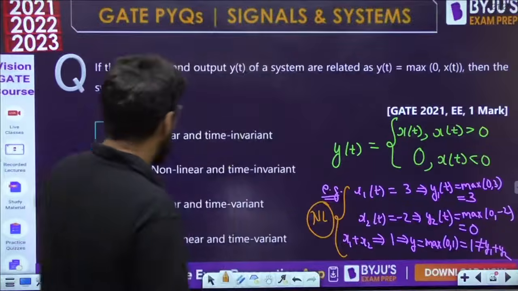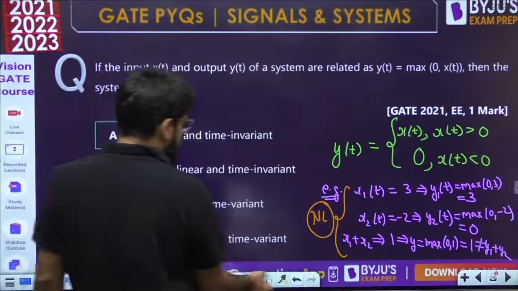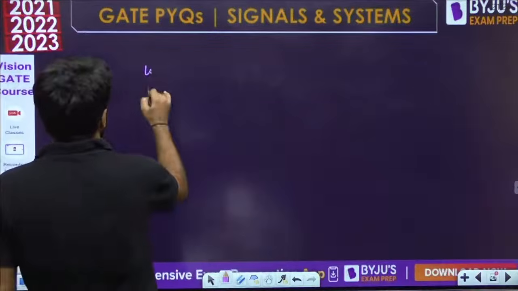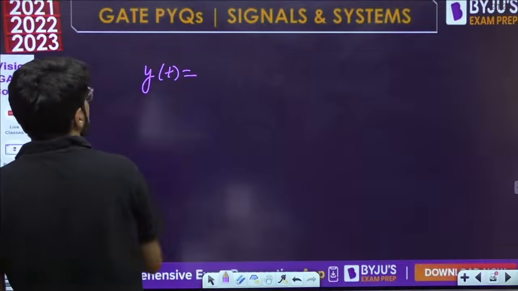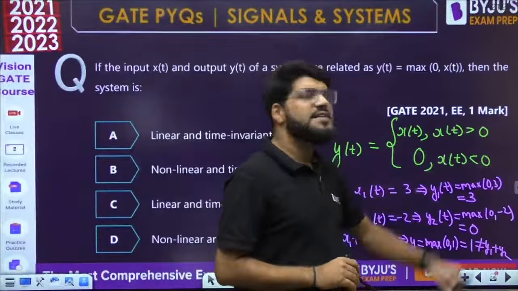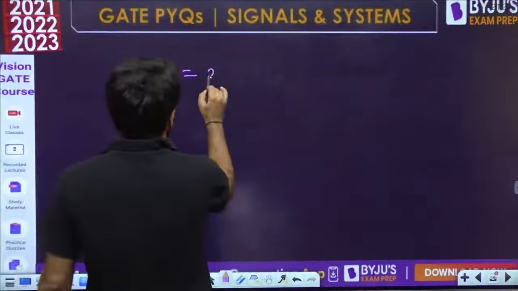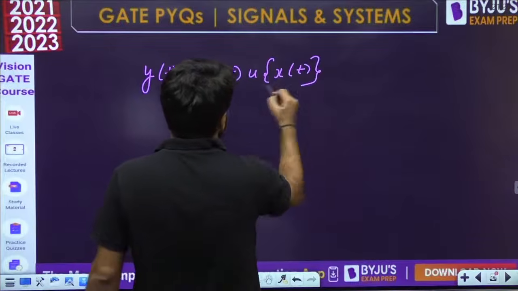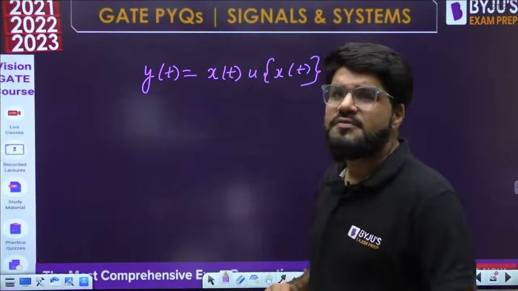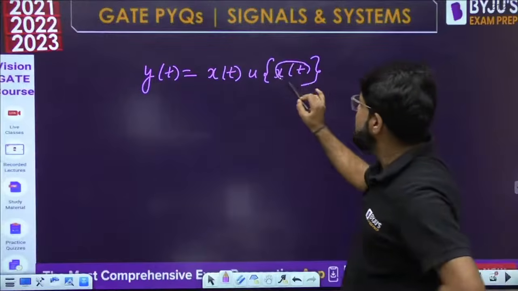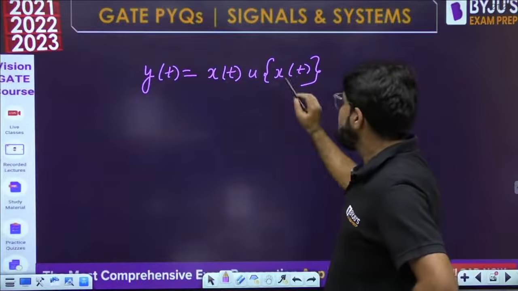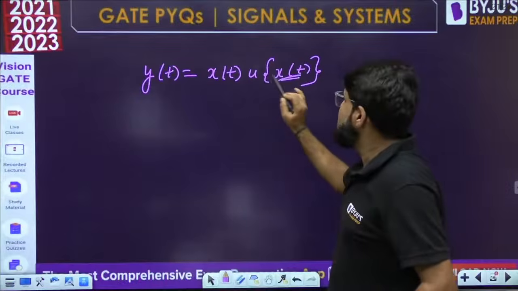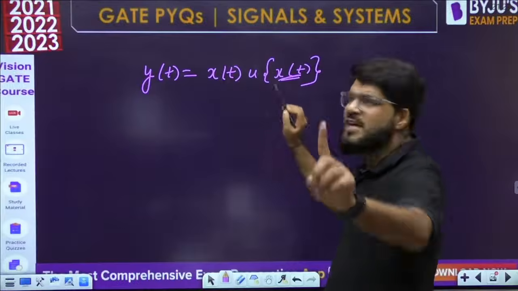Okay, so this is non-linear. What about time invariance or time variance? How do we check the time invariance? See, yt can be written in one more manner. Yt is equal to xt when xt is greater than 0, otherwise it is 0. I can write yt is equal to xt multiplied by u of xt. Please check whether it is justified or not. Whenever xt is greater than 0, the unit step will return 1, so xt into 1 will be xt.